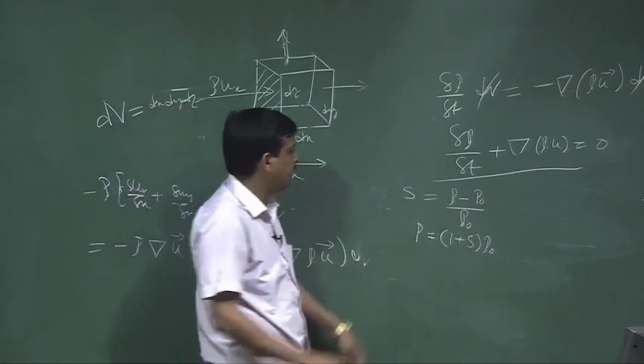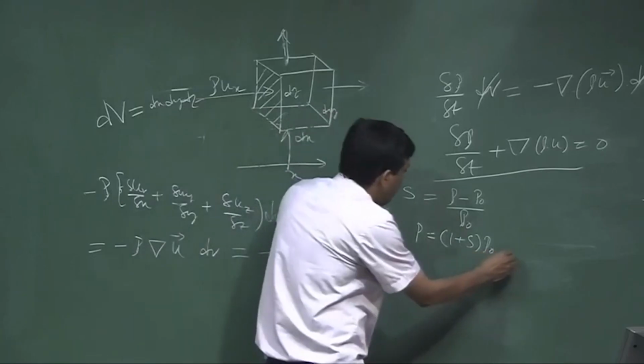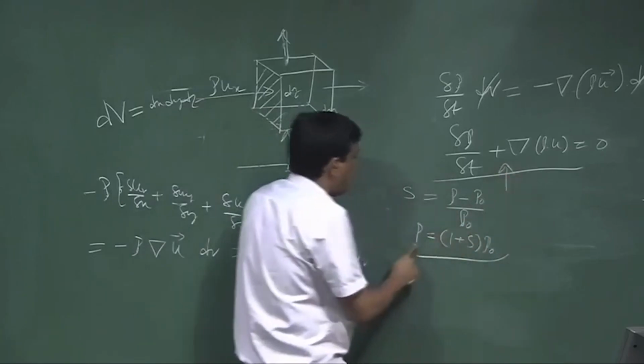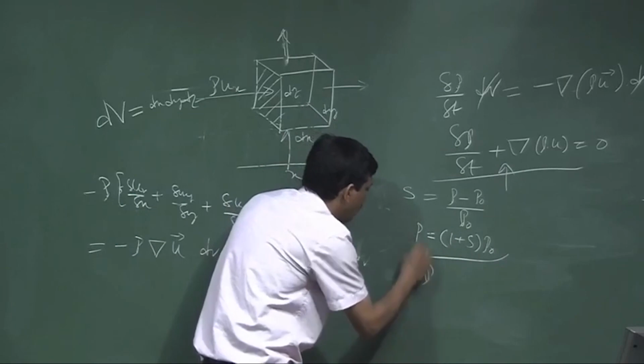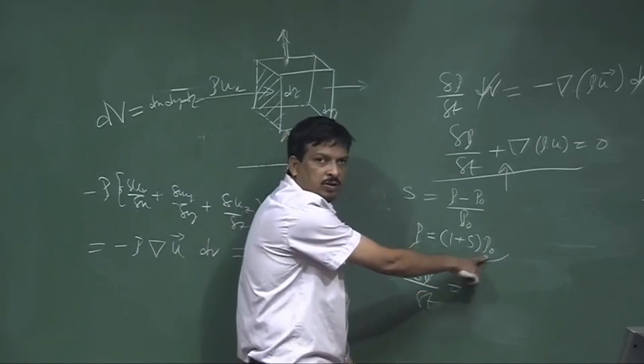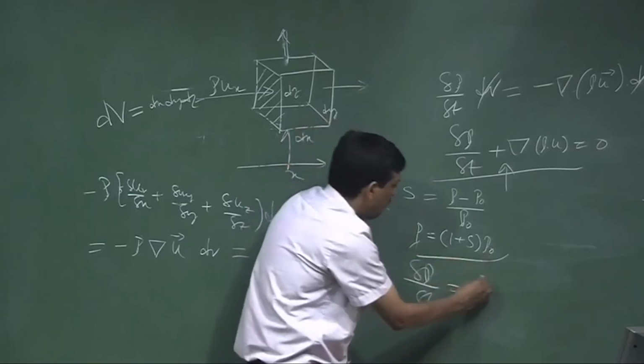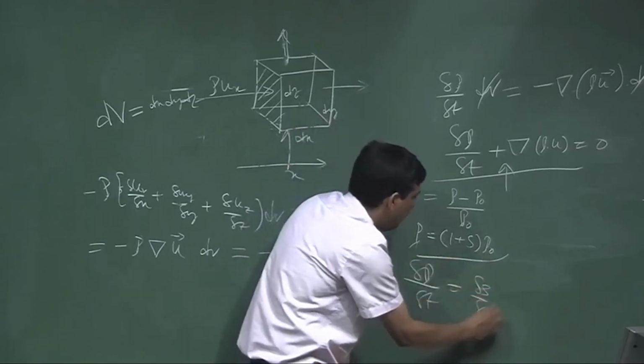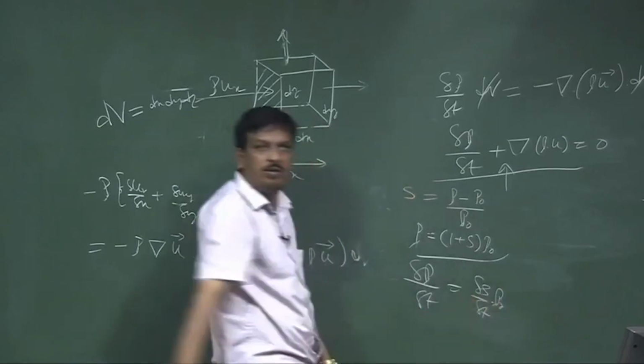Now if I put this in the equation and take the derivative, del rho by del t: rho 0 is constant, so its differentiation is 0, leaving del S by del t into rho 0.